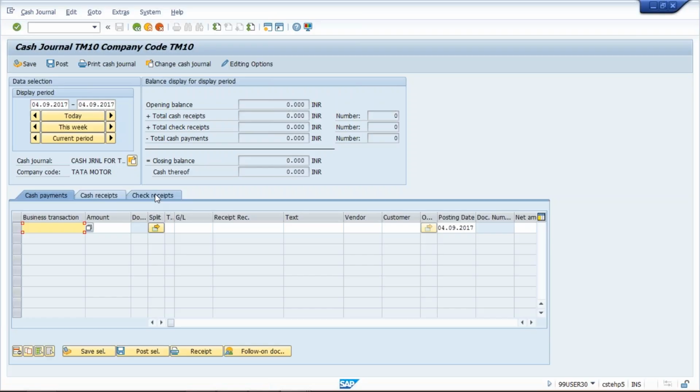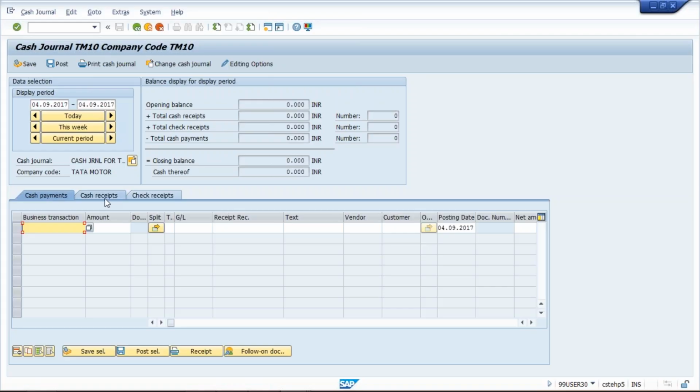Let's suppose they have given you a check of 5,000 rupees. It doesn't mean that we are going to enter it somewhere else. That will also be treated as a cash related transaction itself, but we can enter this here. But generally, this never happens. That can be recorded even in cash receipts also. Now we'll take a look at cash payment and cash receipts.